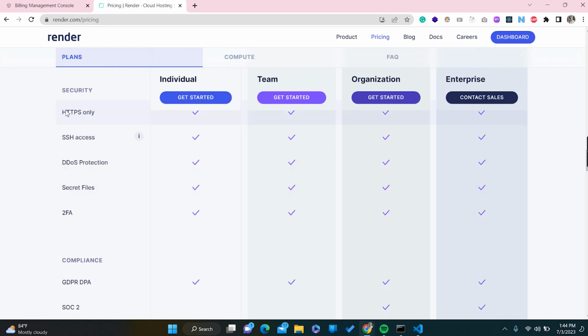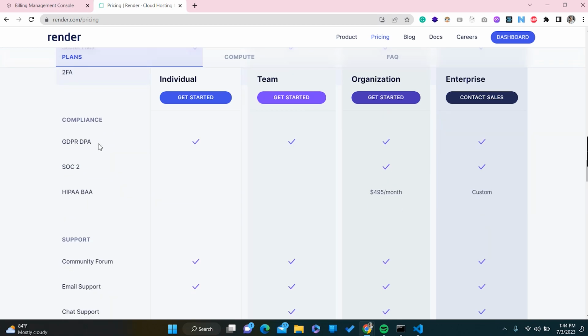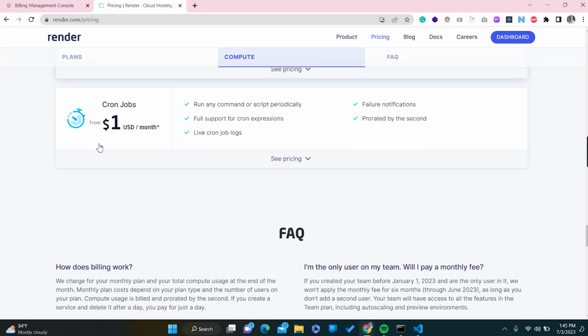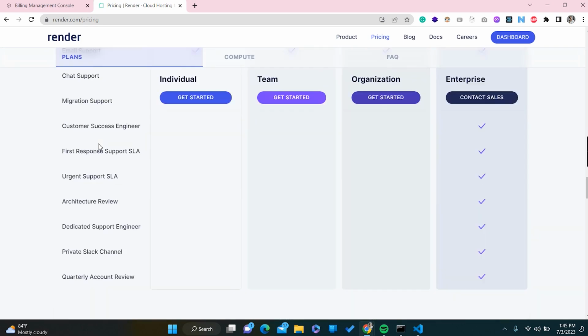It comes with, as you can see here, HTTPS only, SSH access, protections, everything they are providing, but some things they are not providing. So that is pretty much about renderer.com.